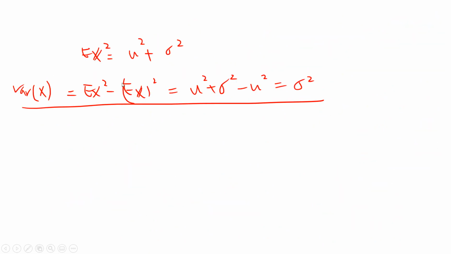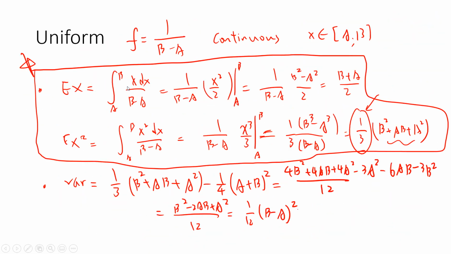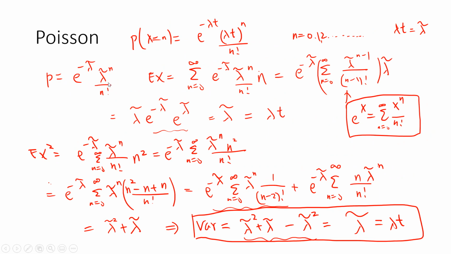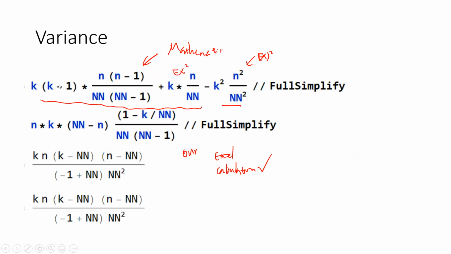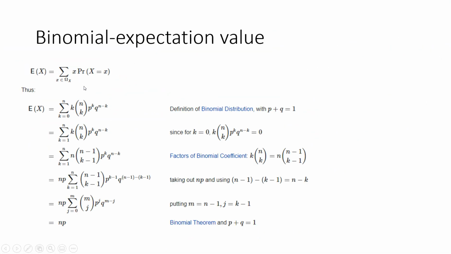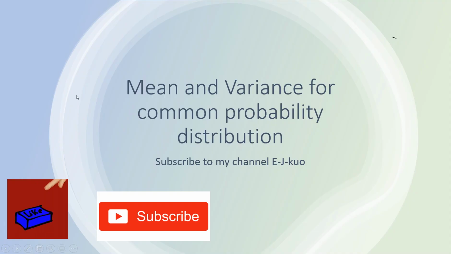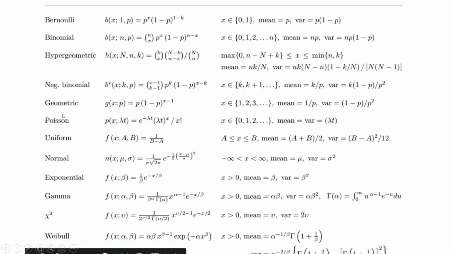After the first long videos, we have already computed the mean and variance for the common probability distributions, right? Let's go back to the first page. In the previous video, which you can find on my video channel, we proved all of these means and variances. These are all famous probability distributions. I think if you are an undergraduate, knowing how to prove all these means and variances is already good for you.